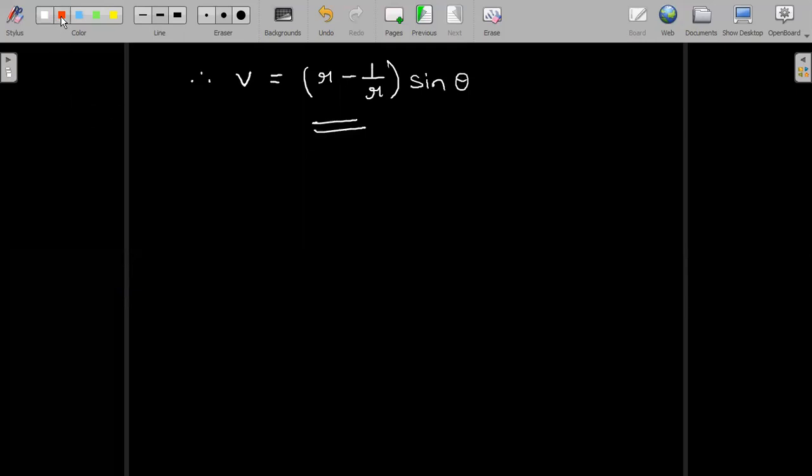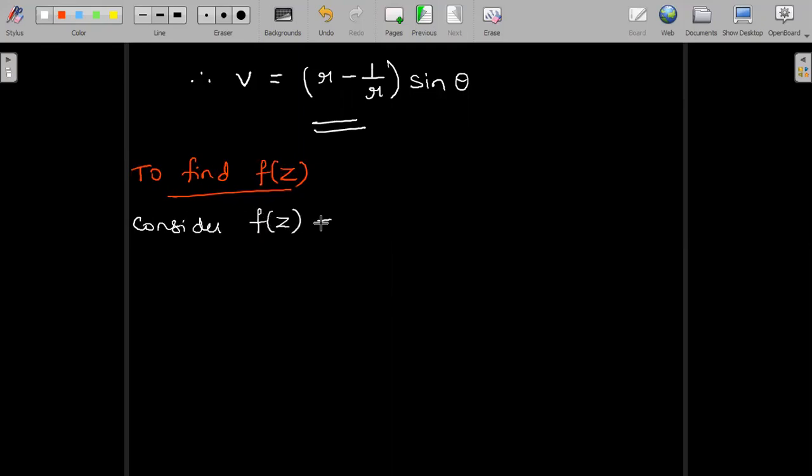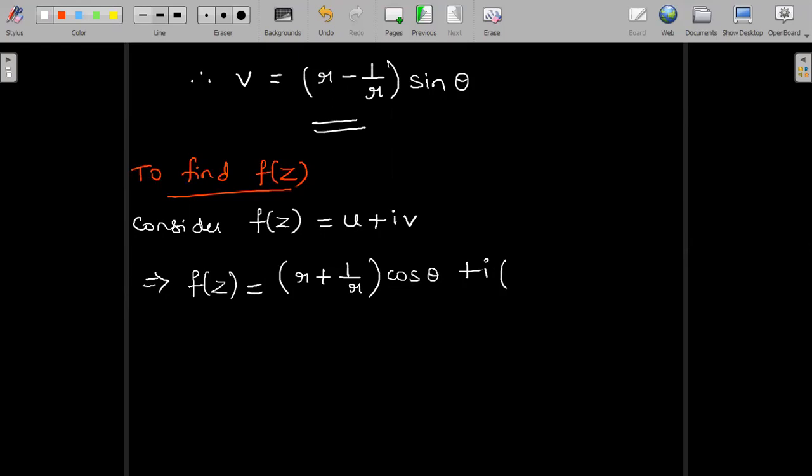So this was the second part of the problem, that is to find the harmonic conjugate. Now for the last part of the problem, to find f of z, the analytic function here. To find f of z, we consider the expression for f of z as u plus iv. u was given in the question, v we just obtained. So let us substitute both of them and use the Milne-Thomson substitution. So u is nothing but (r + 1/r) cos theta plus i into v, where v is (r − 1/r) into sin theta. Both u and v are substituted.